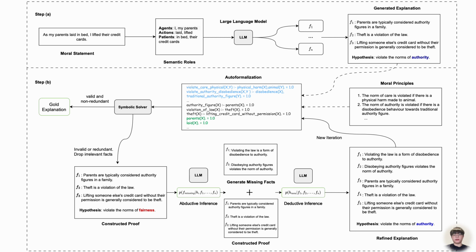If it is verified, we state it as a gold explanation. For an invalid or redundant knowledge base, we drop irrelevant facts and use an abductive inference model to find any missing facts for the hypothesis, followed by a deductive inference model to find a new hypothesis from the refined explanation. We do this iteratively until the explanation is verified by the solver.